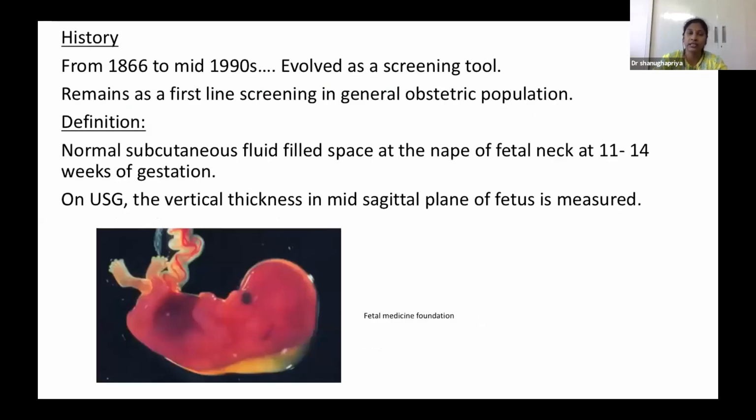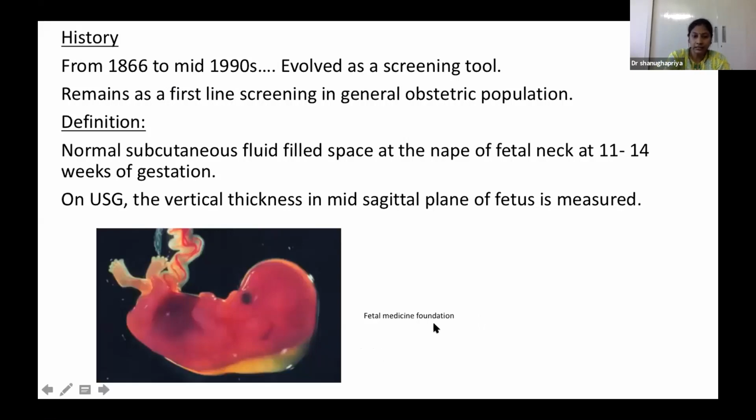If we look at the history of nuchal translucency, from 1866 to the 1990s it evolved as an effective screening tool. So what is NT? It's a normal subcutaneous fluid-filled space at the nape of the neck at 11 to 14 weeks of gestation.